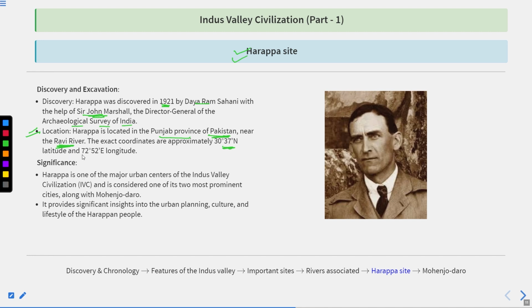The exact coordinates are approximately 30°37' north latitude and 72°52' east longitude. What is the significance of the Harappan site? As I told you, this was the first site of the Indus Valley civilization which was discovered. So Harappa is one of the major urban centers of the Indus Valley civilization and is considered one of the 2 most prominent cities along with Mohenjo-daro.